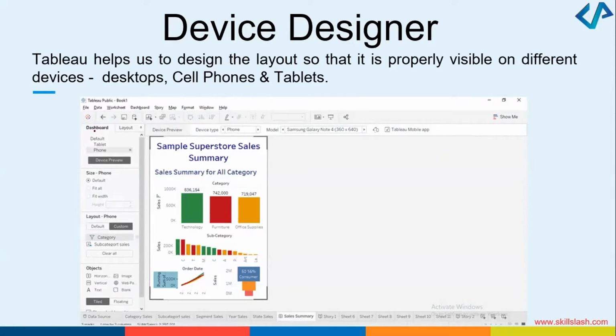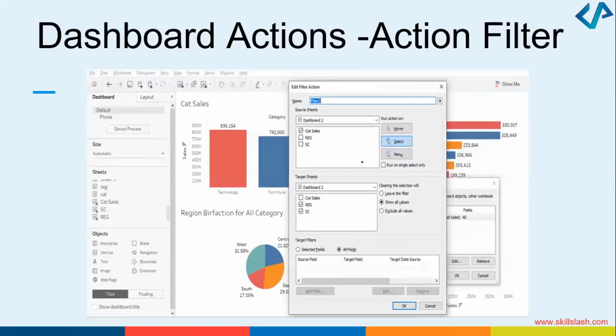So as you click on the dashboard, you can see over here, there are different options. You have by default also values which are set. So look at this, you can have desktop, tablet, phone, right? You can set the size, you can set the default or the custom, and you can see here the sample Superstore sales summary will look like this on a phone. How will it look like on a tablet? Okay, these are the different things which you can do.